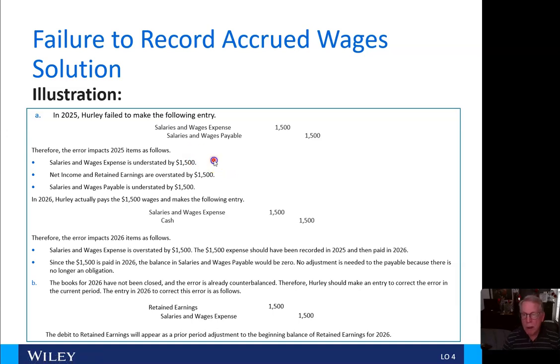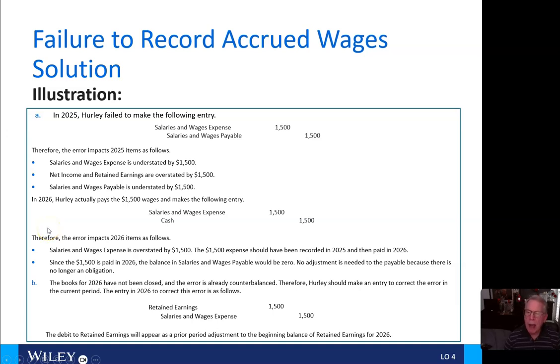Salaries and wages expense is understated, net income and retained earnings are overstated, and salaries and wages payable is understated by $1,500. In 2026, Hurley actually pays the $1,500 wages and makes the following entry: debits salaries and wages expense and credits cash for $1,500.